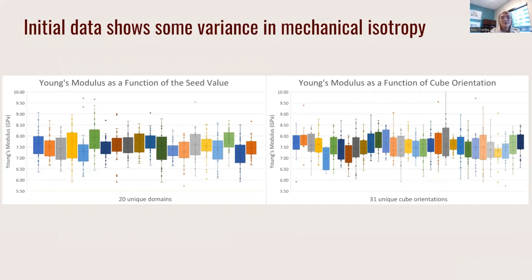Both graphs show there is a distribution of Young's modulus about similar mean values, with more variation of the means observed as a function of the cube's orientation in the plot on the right. I will continue to study the dataset further to characterize mechanical isotropy.